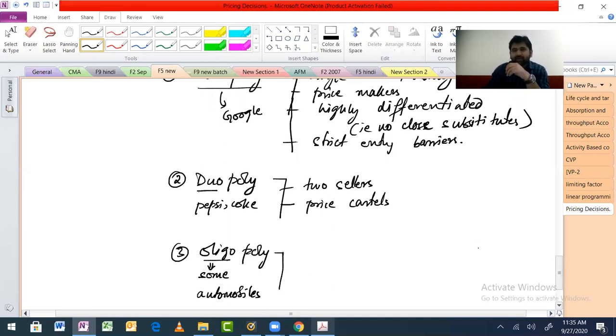You will find 15 maybe, close to 15, not more than that. So that is oligopoly. Some sellers, many buyers. Here also it is like some sellers and we have price cartels. Are we fine with this?